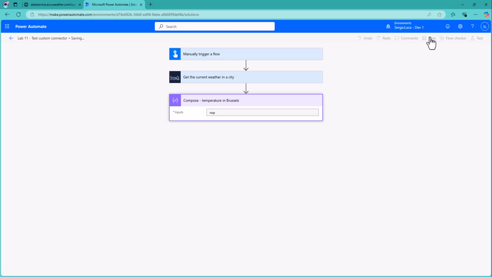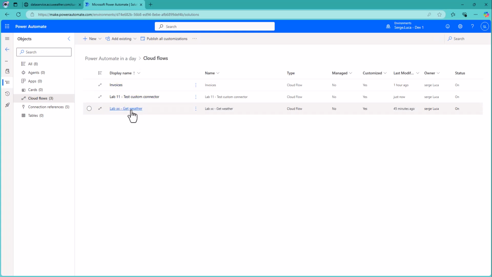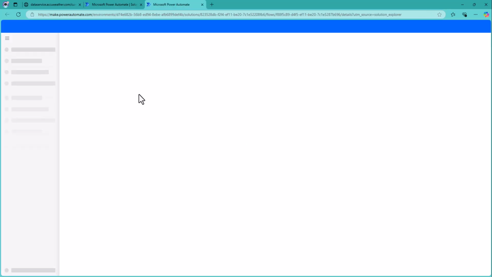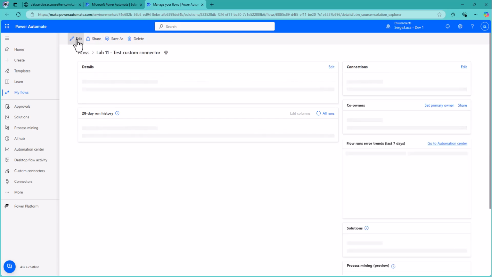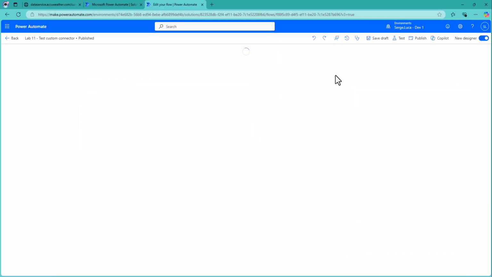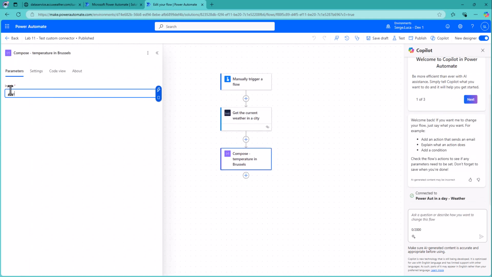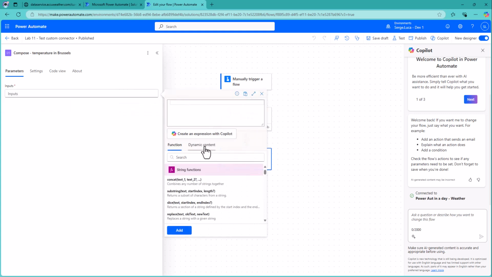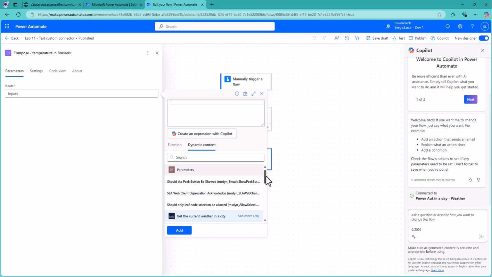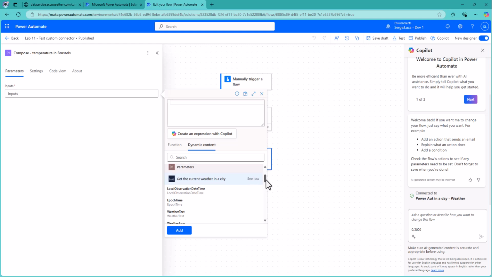So let's save this just to switch to the new connector, the new designer. And let's grab this metric temperature, dynamic content, select the custom connector. You see all the value, you have more.